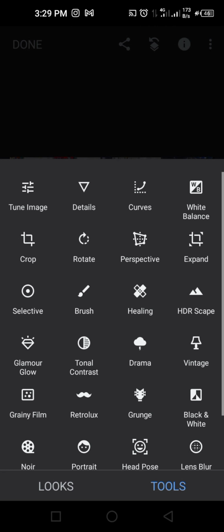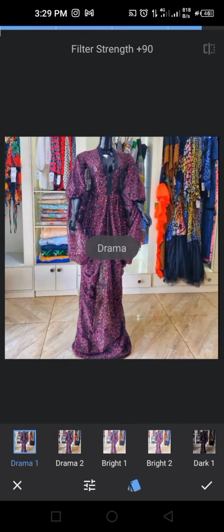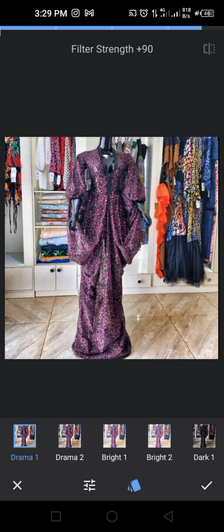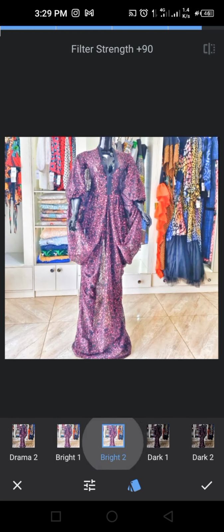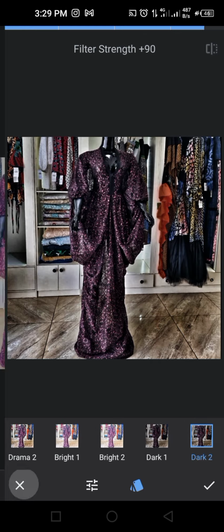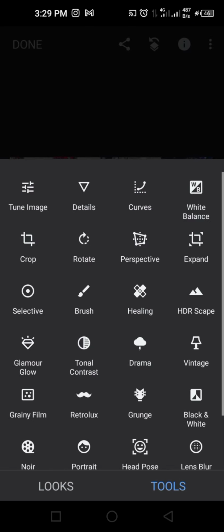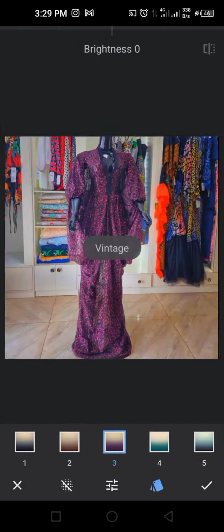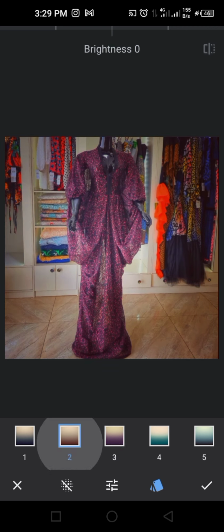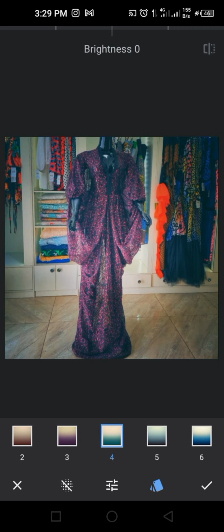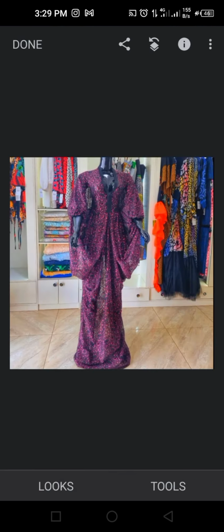So tools, let's go to the next one, drama. This one, if you wanted to add any kind of drama to your picture, see it's doing that already: drama 1, drama 2, bright 1, bright 2, dark. So this actually works for maybe people that are doing documentary photography. They can use all those features. Then also it works for people that are doing vintage, if you want that look, with the presets that you have there.